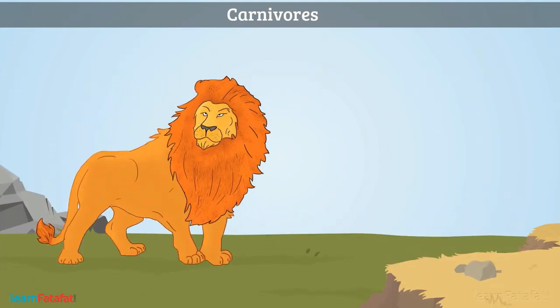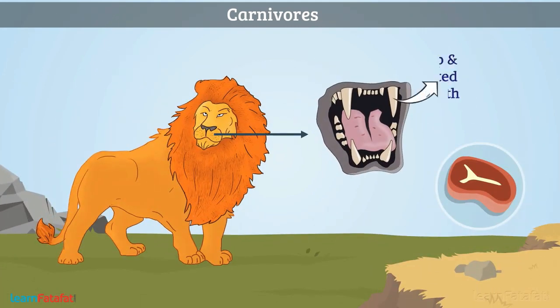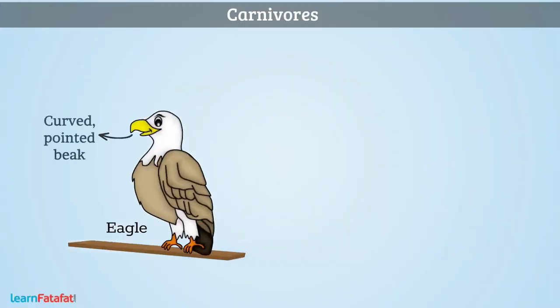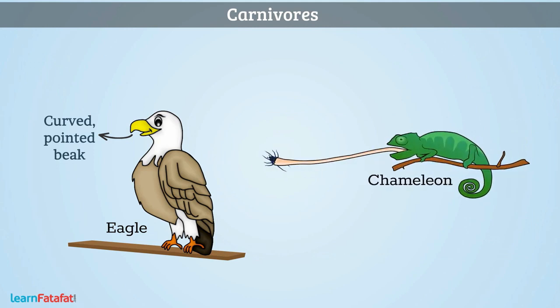For tearing the flesh, they have sharp and pointed teeth, sharp claws, and very strong jaws. They chew flesh with strong back teeth. Carnivore birds such as eagle have curved, pointed beaks for tearing the flesh. Some animals such as chameleon catch insects with their long tongue.